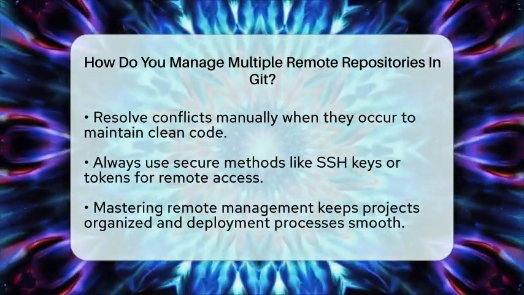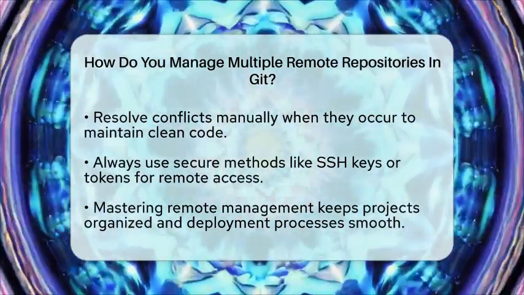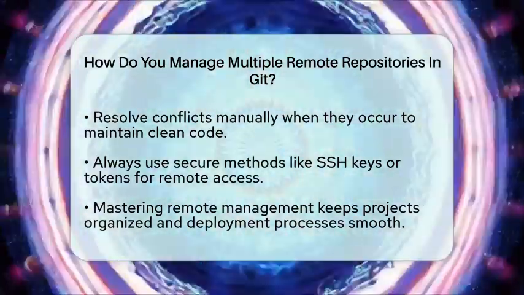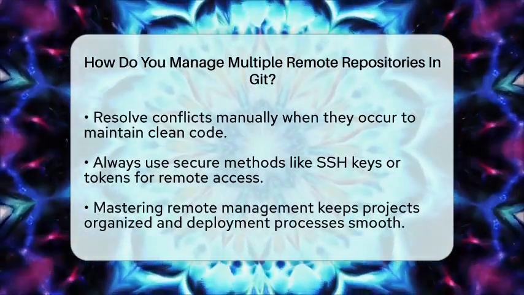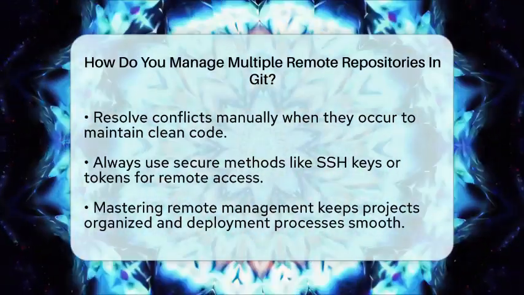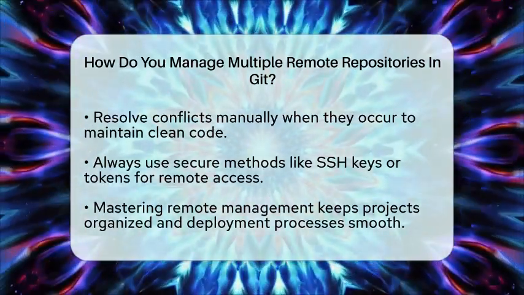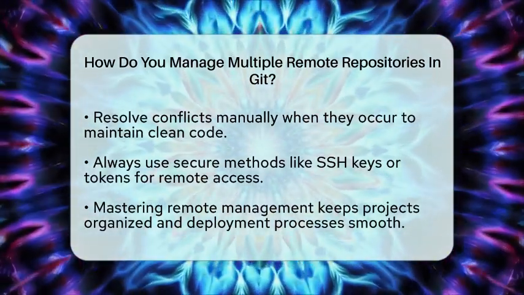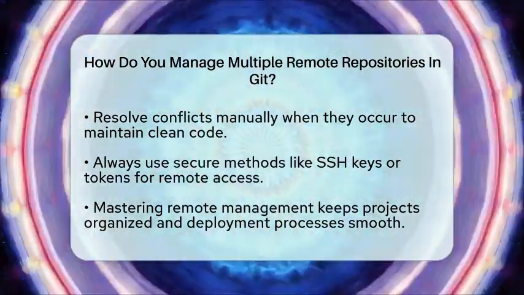Best practices include using clear names for your remotes to avoid confusion. Regularly fetching from all remotes keeps your local copy up to date. When conflicts happen, resolve them manually to keep your code clean. Always use secure methods like SSH keys or tokens to access your remotes, especially when managing multiple repositories.